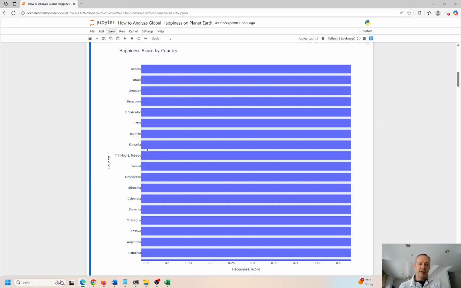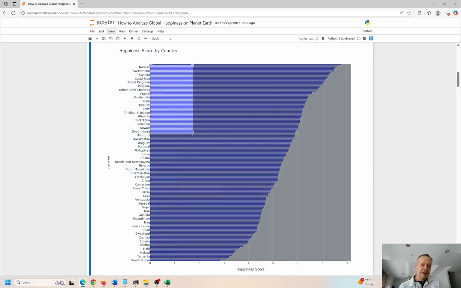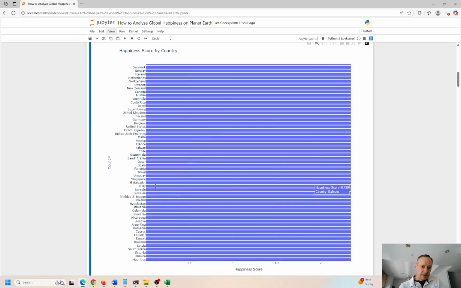I think I missed it. Let me go back again. Go from Norway up to about 20, right? I think it's somewhere around here. Oh yeah, so I overshot a little bit. So there's the United States right here.